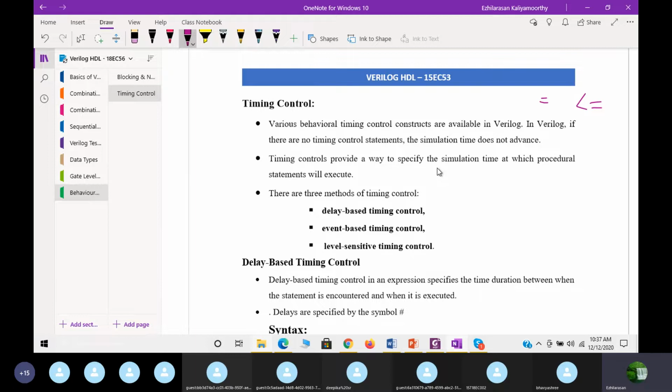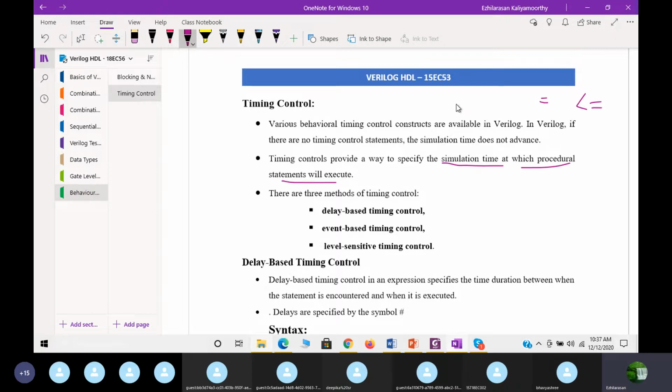The timing control provides a way to specify a simulation time at which the procedural statements will execute. The blocking and the non-blocking statements are called procedural statements. So it provides a way to specify a time in the blocking statement as well as in the non-blocking statement. This is a very important question in the examination.